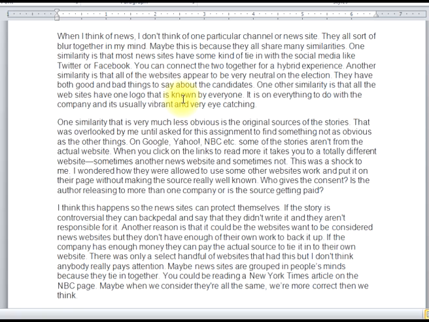"When I think of news, I don't think of one particular channel or news site. They all sort of blur together in my mind. Maybe this is because they all share many similarities. One similarity is that most news sites have some kind of tie-in with social media, like Twitter and Facebook. You can connect the two together for a hybrid experience. Another similarity is that all of these websites appear to be very neutral on the election."